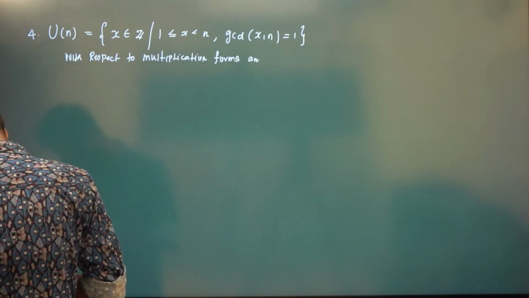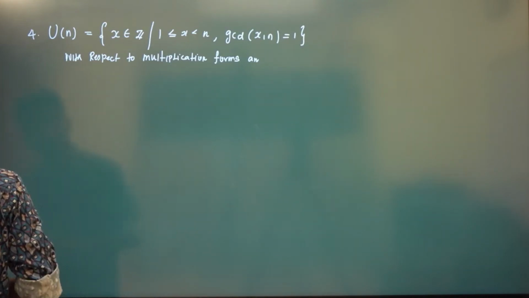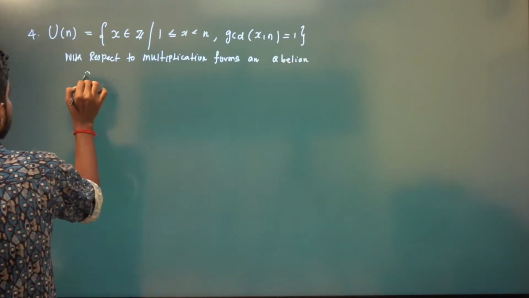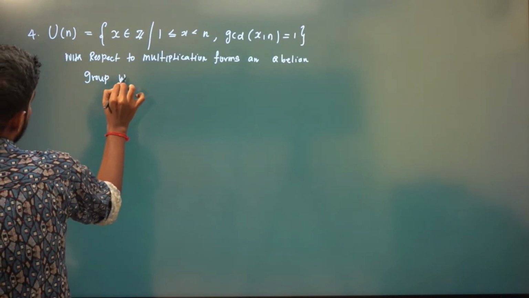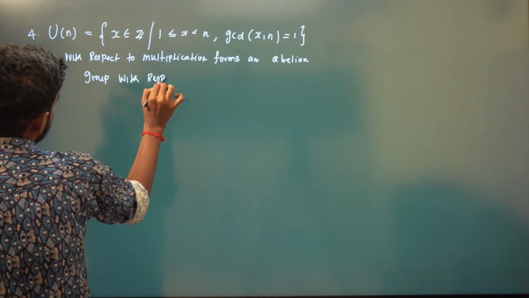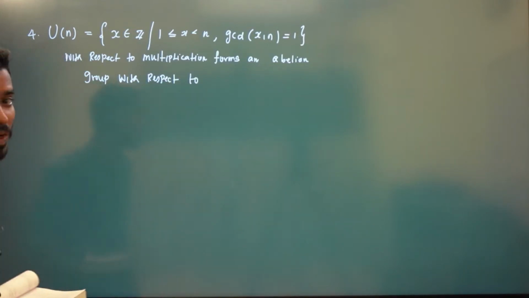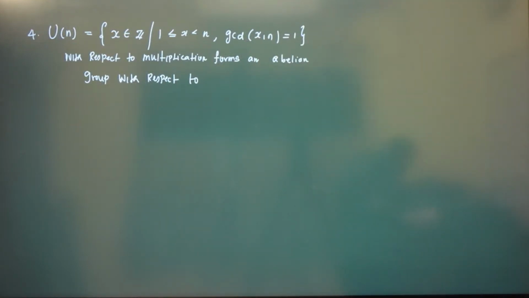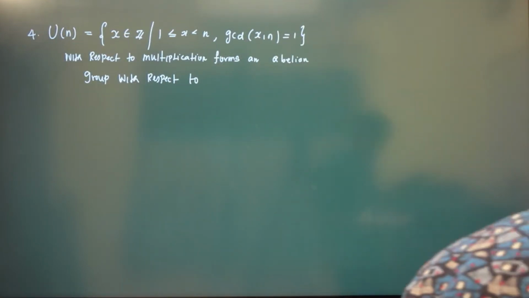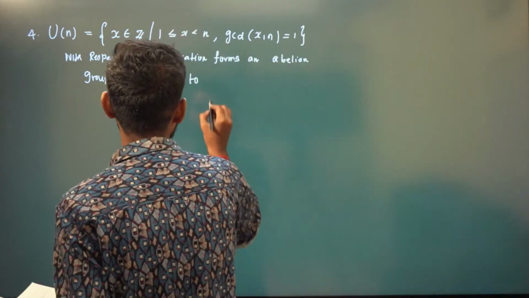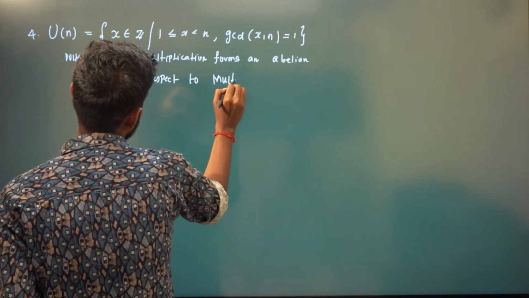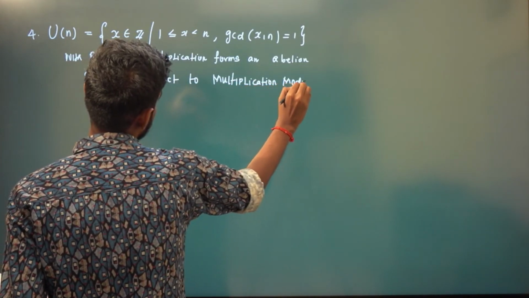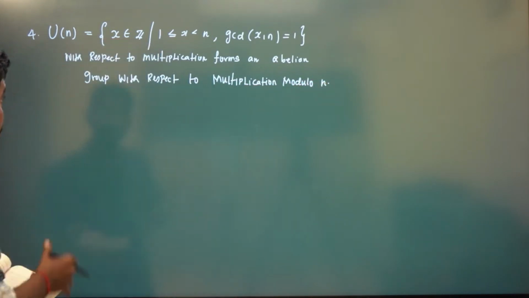an abelian group with respect to multiplication modulo n. Zn is not a group with respect to multiplication modulo n, but this set will be a group with respect to multiplication modulo n, right?